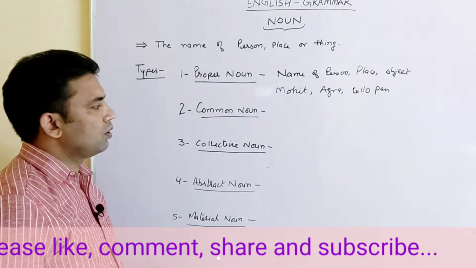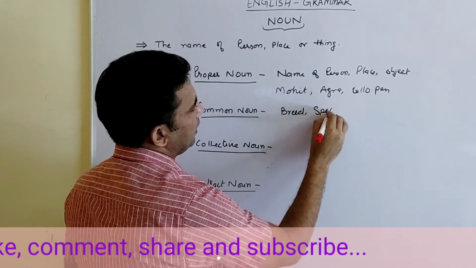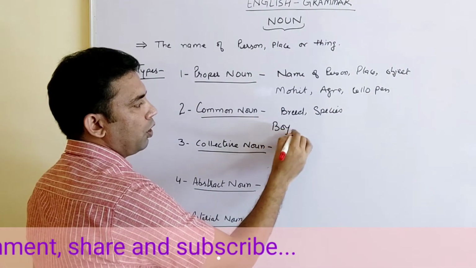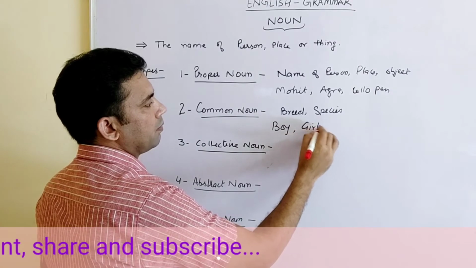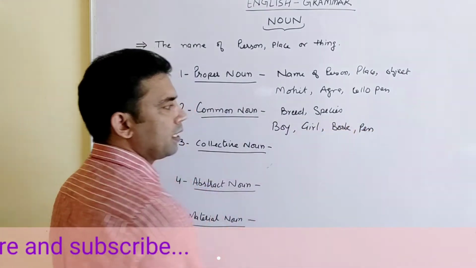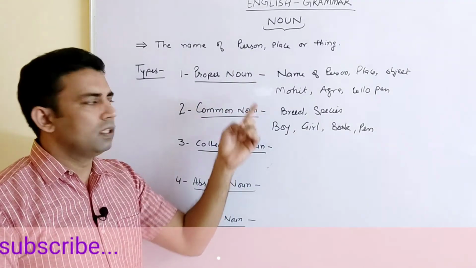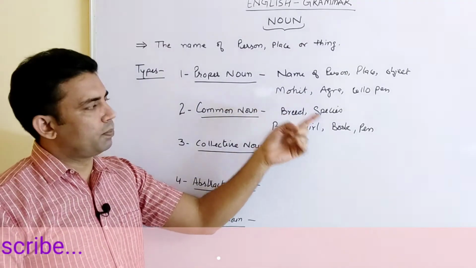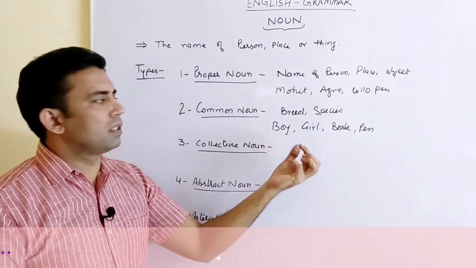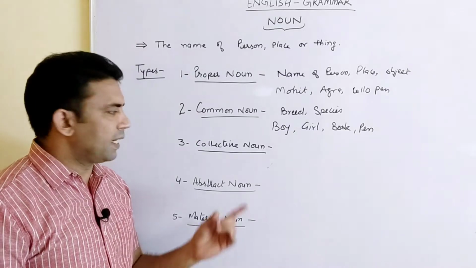Common noun. What is a common noun? When we talk about any breed or any species, that is called a common noun. For example, a boy, a girl, a book, a pen. This is the common noun. If I am calling the name of the boy, it becomes proper noun. If I am calling the name of the girl, it becomes proper noun. Name of the book, proper noun. Name of the pen, proper noun. But if I am taking just the breed of that, the species or the whole one, that is called a common noun.